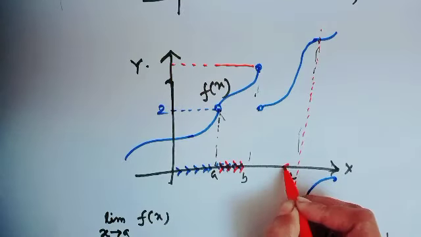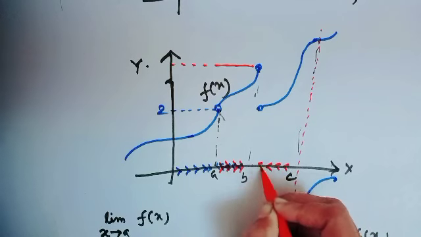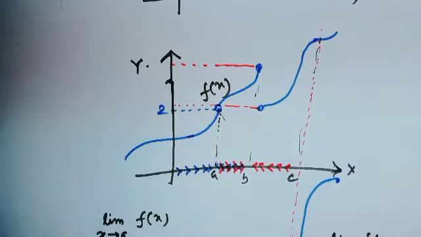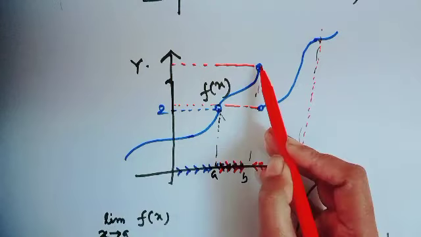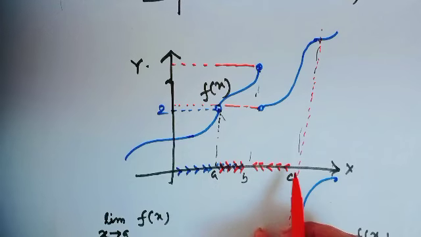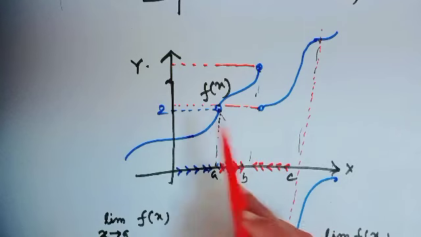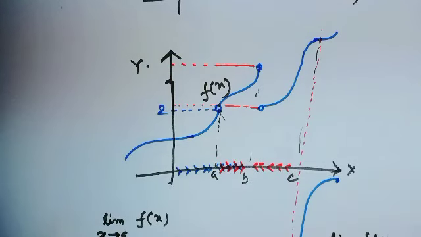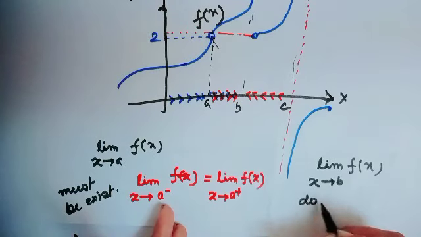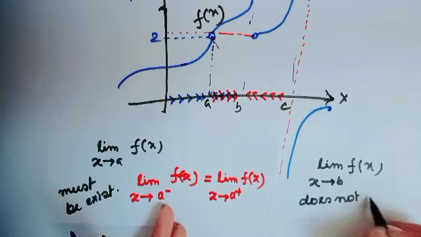And when x approaches B from the right side, the functional value will be here. The functional value from the left and from the right is different. So the limit as x approaches B of f(x) does not exist.